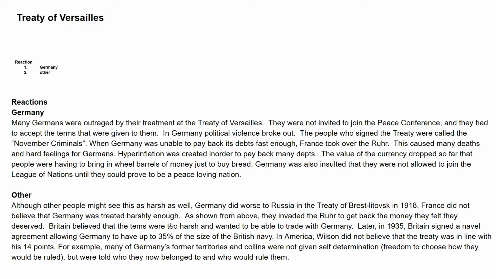Both of these paragraphs explain how the reactions of either the Germans or the other people allowed Hitler to take advantage of it. It sets you in the mood, oh yeah, that's really bad, so when Hitler comes in, he can take advantage of it. One thing I really want to point out: later in 1935, Britain signed a naval agreement allowing Germany to have 35% of the size of the British Navy. That is in Chapter 3, and that is okay to use some information from Chapter 3 in here.